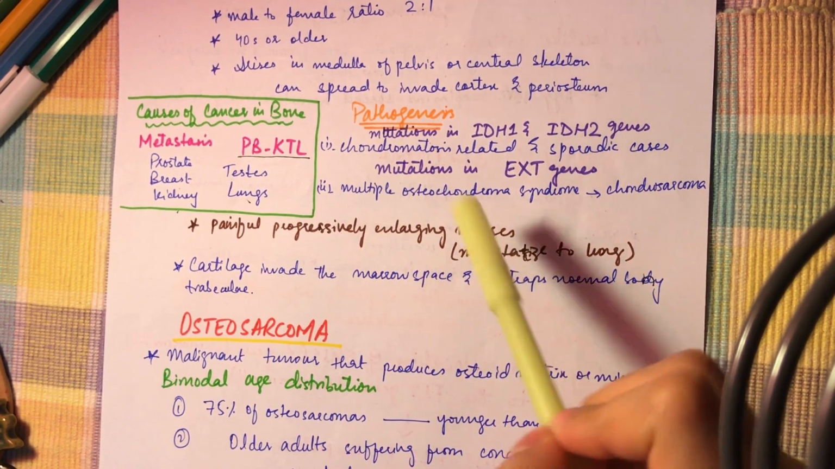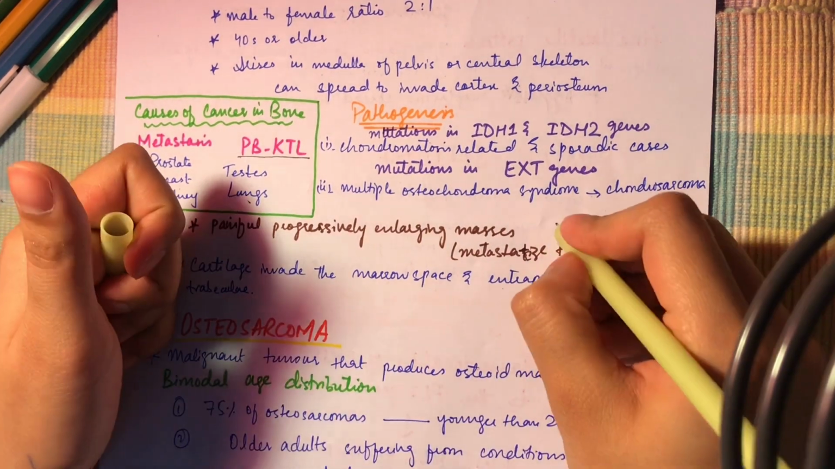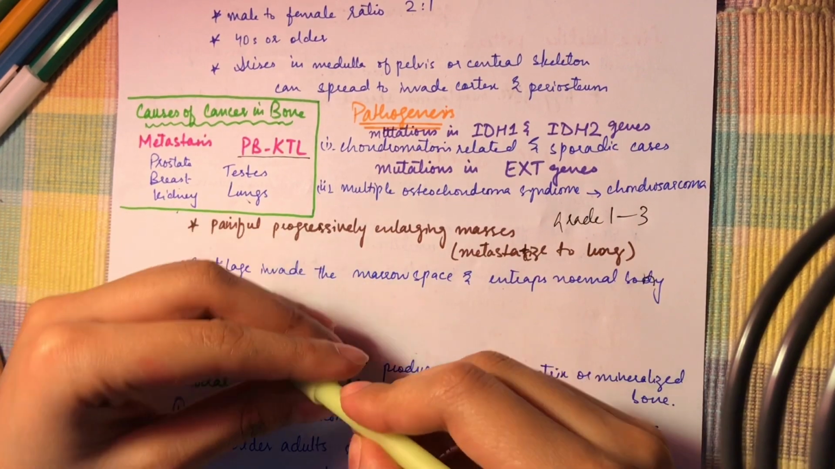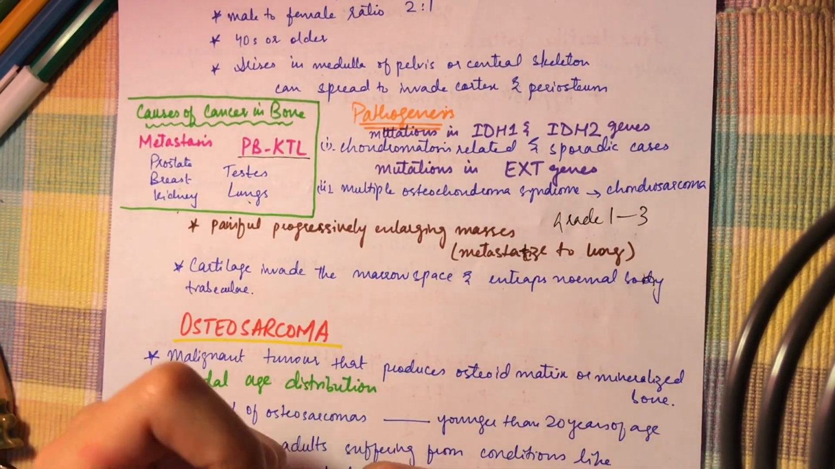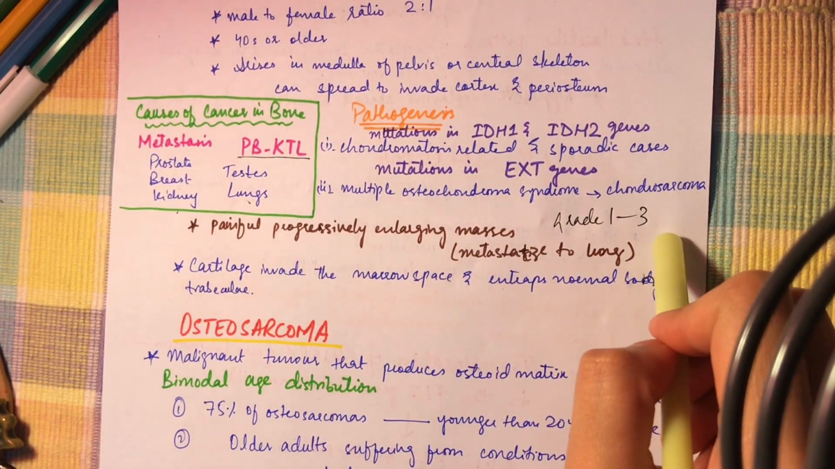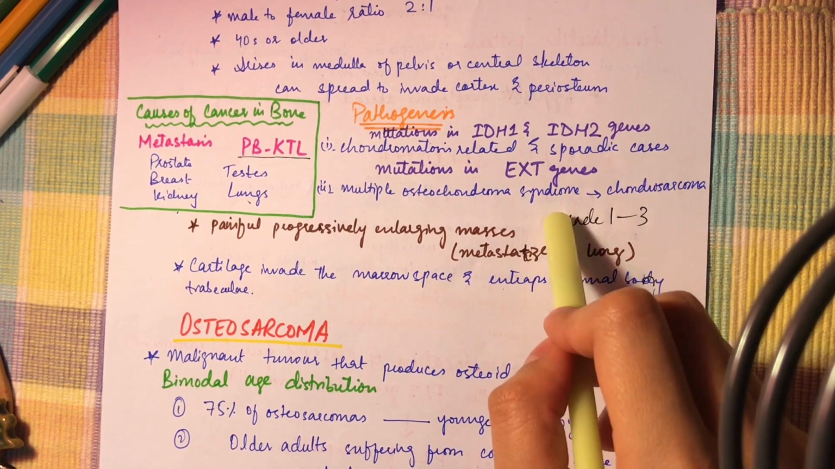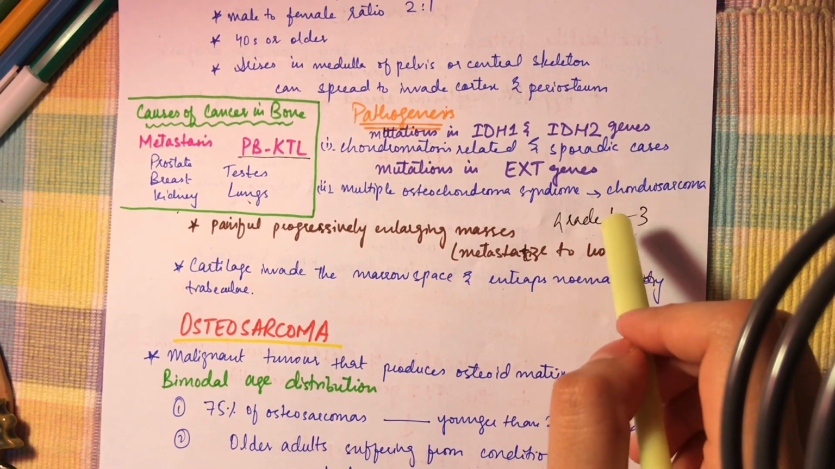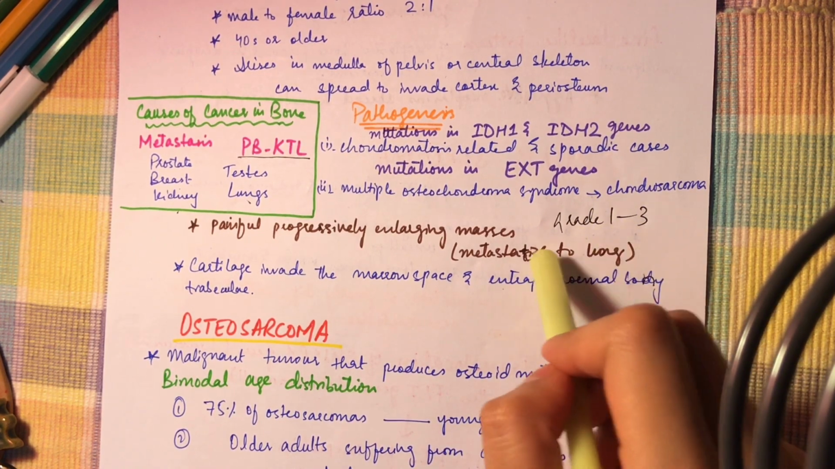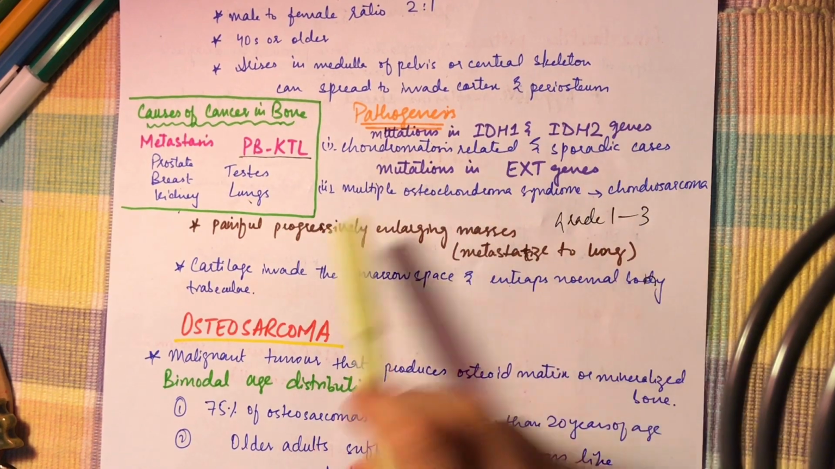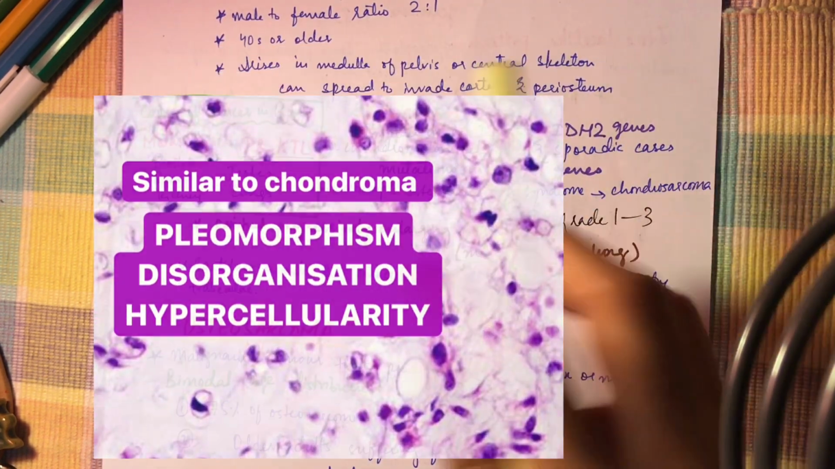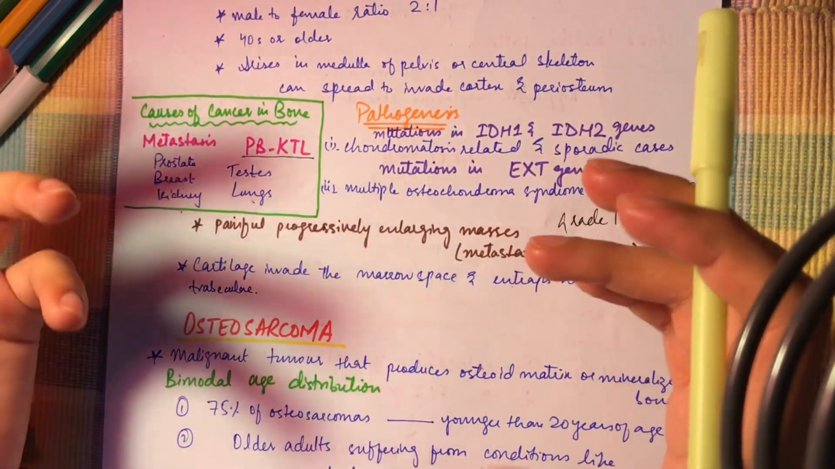The clinical presentation is that the patient presents with painful, progressively enlarging masses. There are three grades of the tumor, from grade 1 to grade 3. The grade 1 tumor has less cellularity, and the grade 3 has high cellularity and is more pleomorphic than grade 1. And 70% of the grade 3 tumors spread hematogenously to the lungs. The histologic picture shows cartilage that invades the marrow space and entraps the normal bony trabeculae.